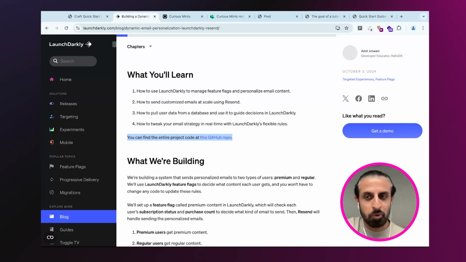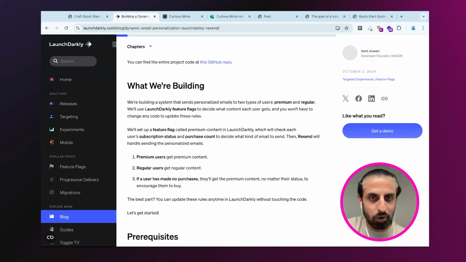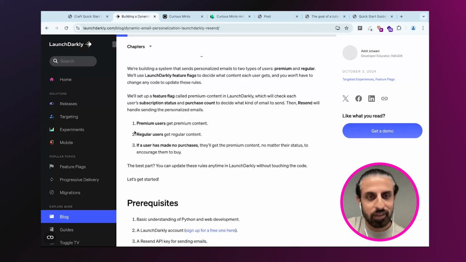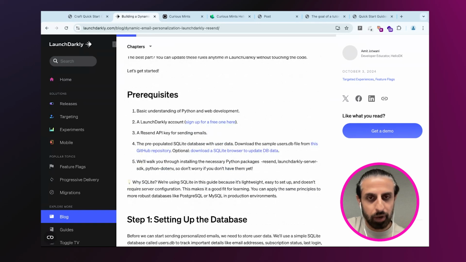If I decide that I'm not going to follow the whole thing, I just want to see the code. Include this link in whatever shape or form. This could be an icon that's sitting on the right always in your series of blog posts, but include that GitHub repo or complete sample code that I can just copy paste and get on with it if I didn't want to follow this whole thing. Then we talk about what exactly we'll be building as part of this, and I explain that we'll be setting up these sorts of emails, the conditions for those flags, and then a little bit of the prerequisites.